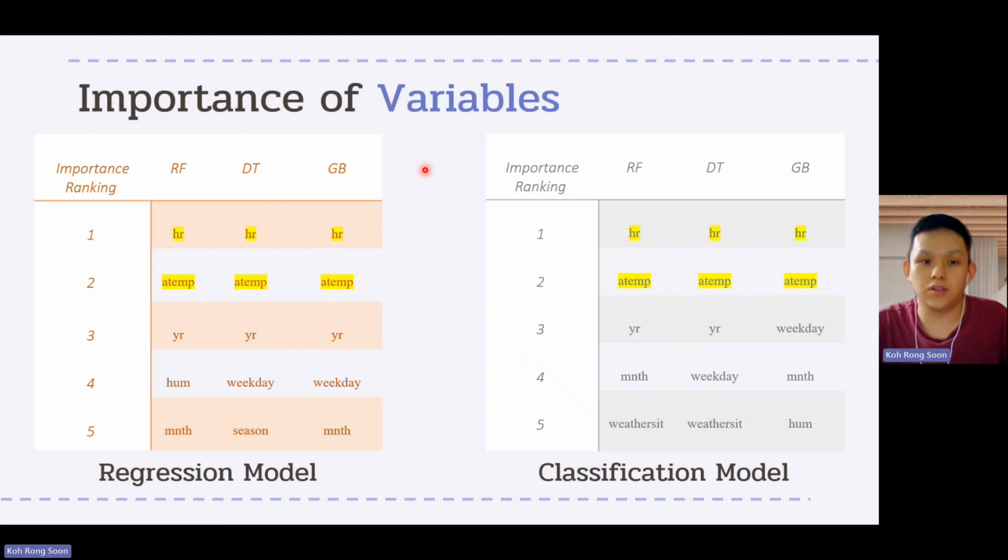The importance of variables is also studied in this stage. For the regression model and classification model, the random forest, decision tree and gradient boosting show that the hour and average temperature are the important variables.